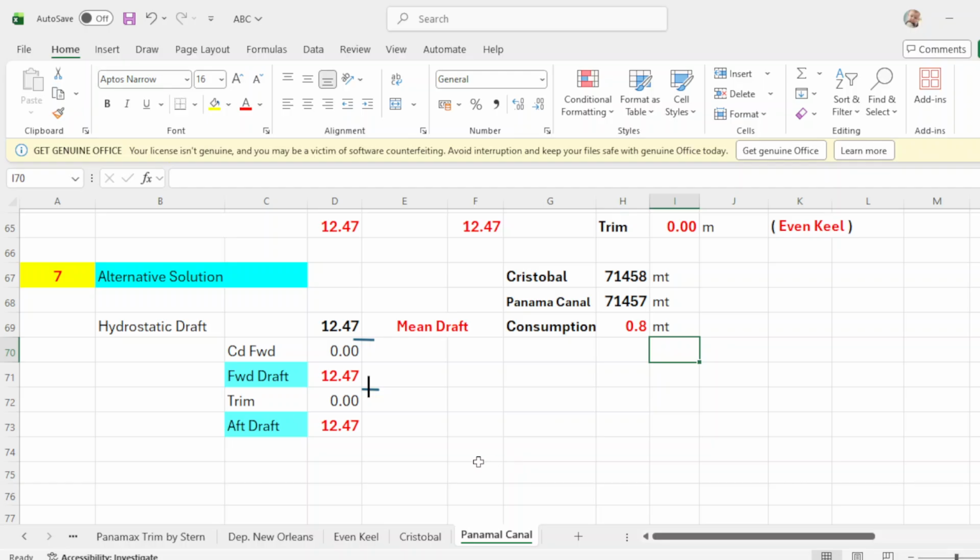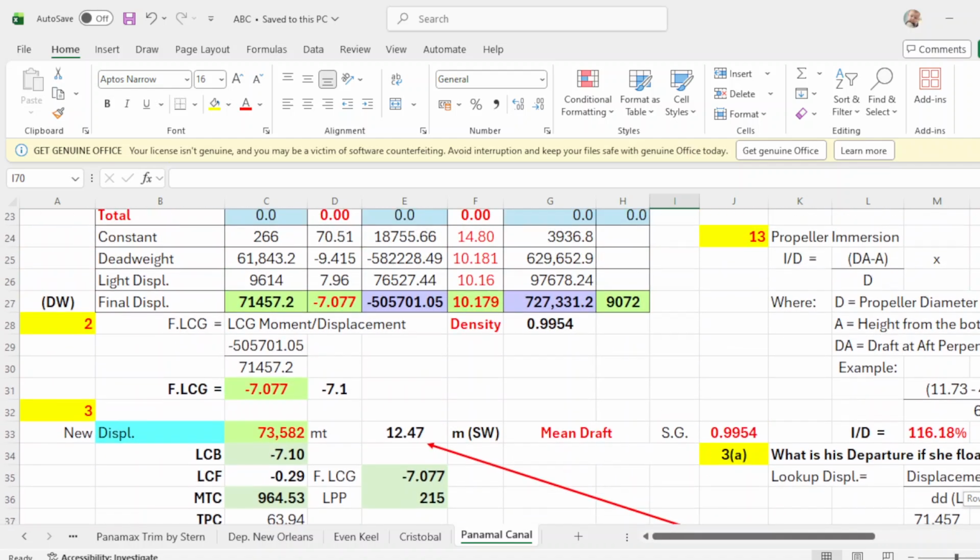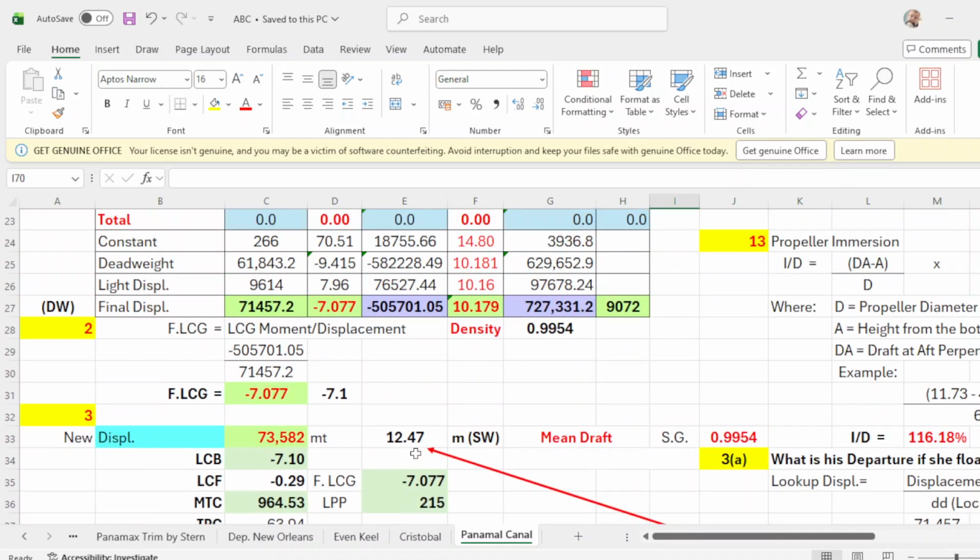This could be diesel. Now take note that your arrival in Panama Canal or Balboa is 12.47. That is your mean.